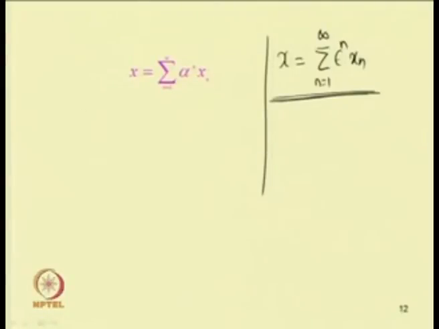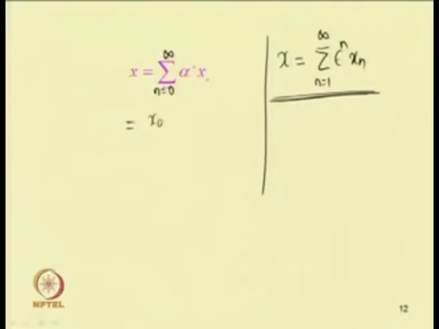So, instead of putting x in this way, we can put x equal to summation n equal to 0 to infinity. In that way, the first term will be x 0, since alpha to the power 0 equal to 1.